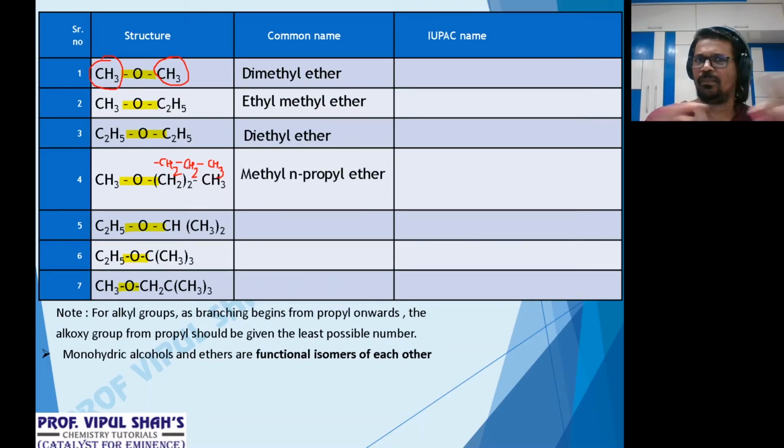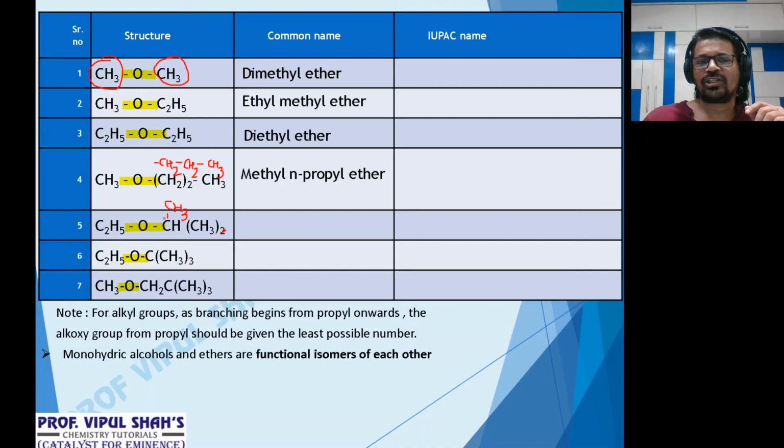Understood everybody? Break it up and check. In propyl, no branching starts, so it's in a straight chain. Put the prefix n. Okay. Now look at this. C2H5 is ethyl, CH3 twice. Now this is condensed. So if I remove this 2, technically I will say here there is a methyl group.